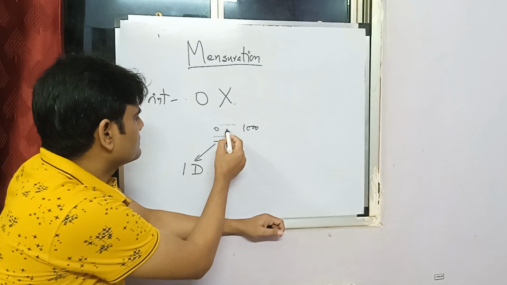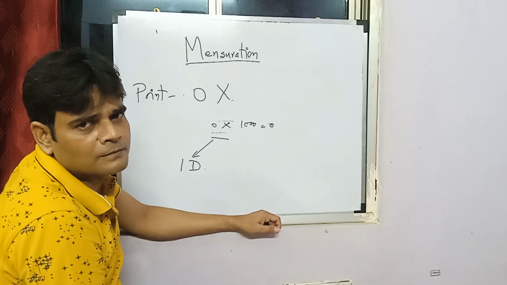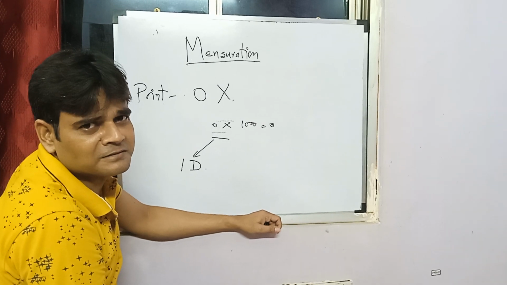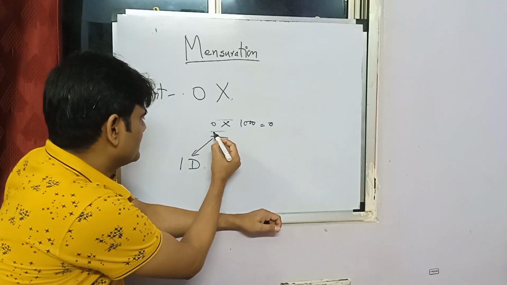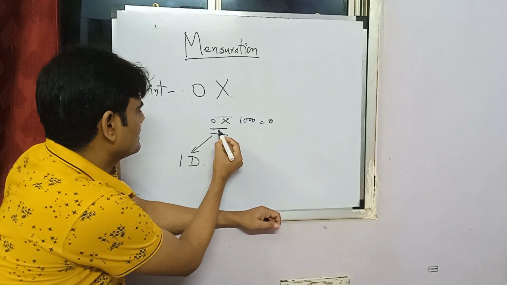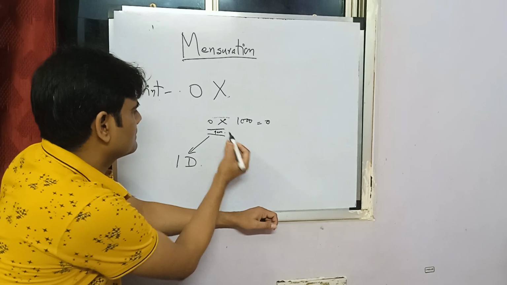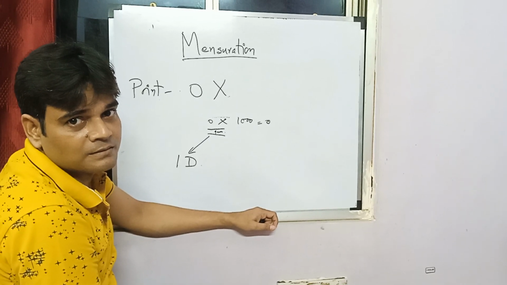So if this is 0, 0 into 1,000, the length of the line would be 0. That's what true mathematics would say, 0. But no, when you join such 100 lines, you get something like 4 centimeters. This is debatable, but